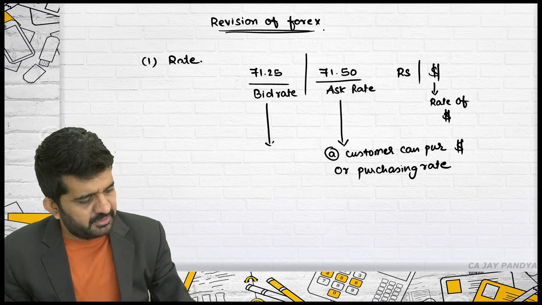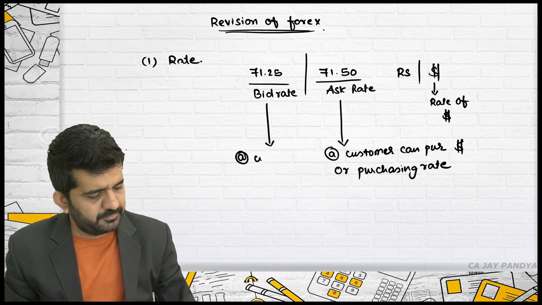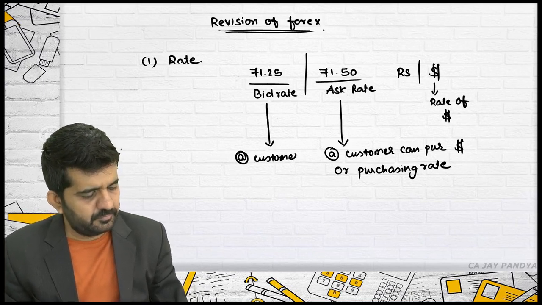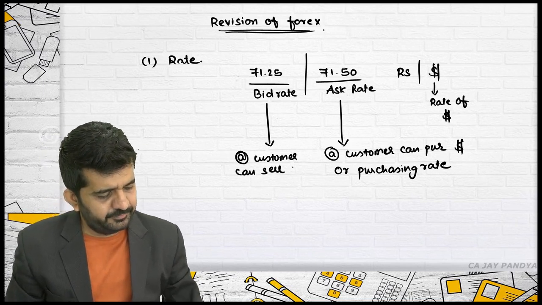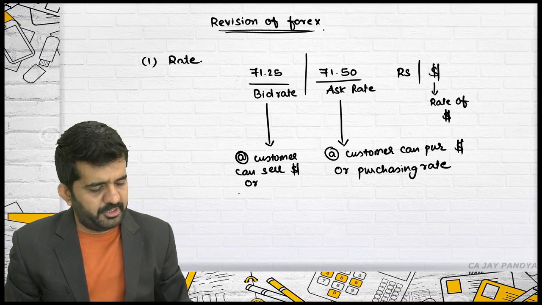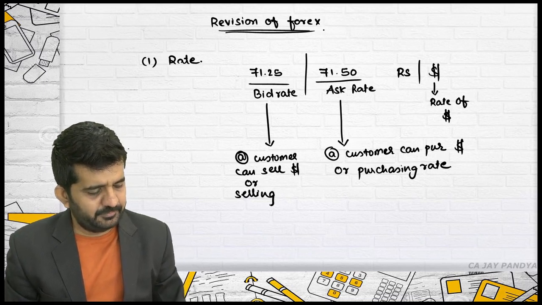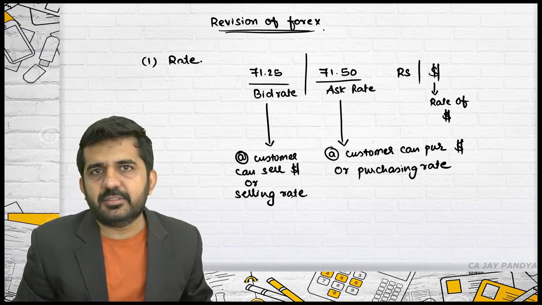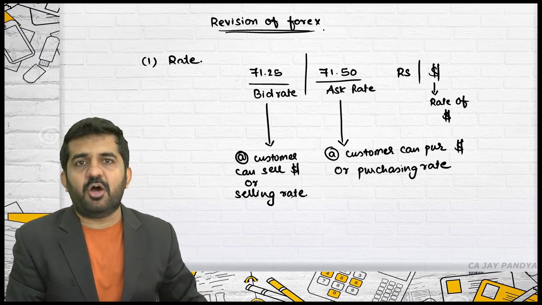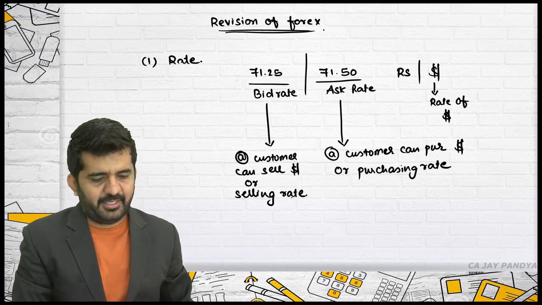This is the rate at which customer can sell dollar, or it is also termed as selling rate. Is it all right? This is the concept of a foreign currency rate. Number 2.